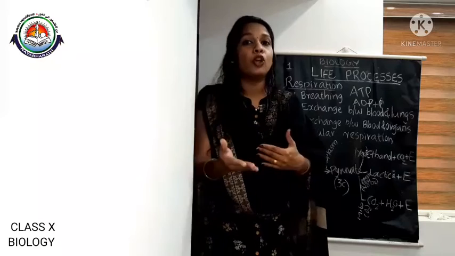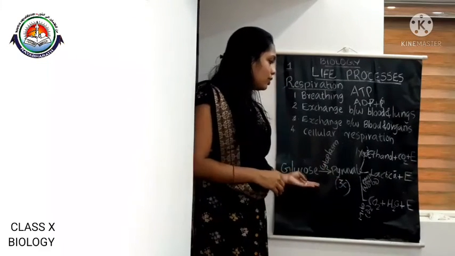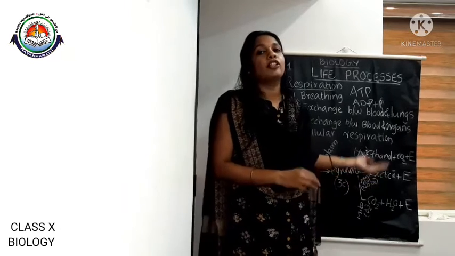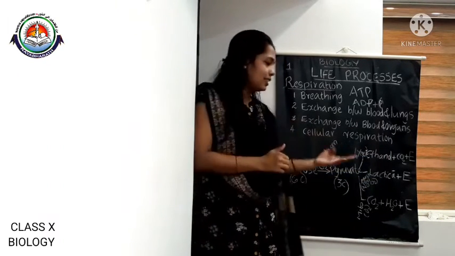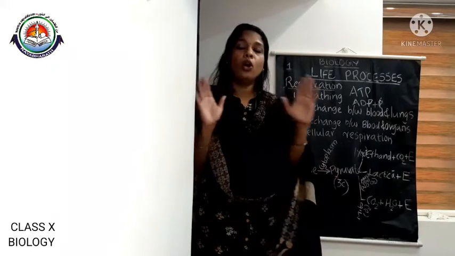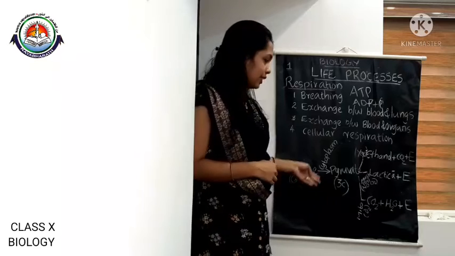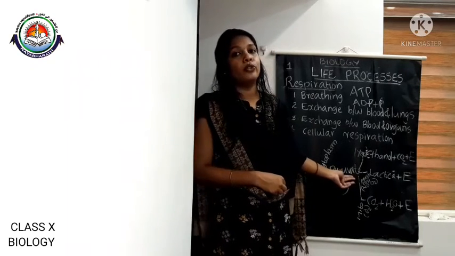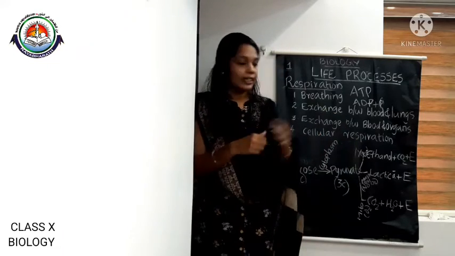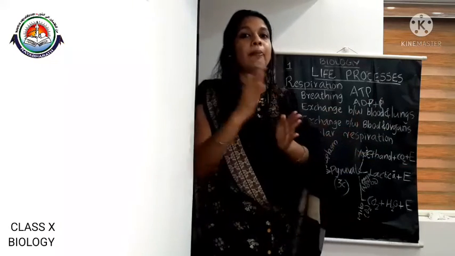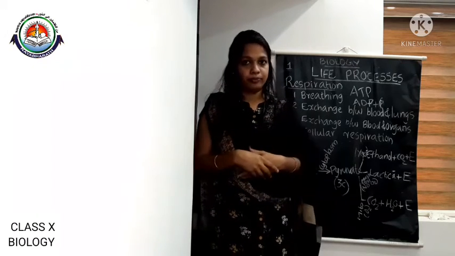Either it may be aerobic or anaerobic. The first step is glucose is converted to a 3-carbon compound called pyruvate in the cytoplasm of the cell. This is the basic step that occurs in all organisms. The 6-carbon compound glucose is converted to 3-carbon compound called pyruvate within the cytoplasm of the cell. And the remaining pathways occur in different organisms in a different manner.